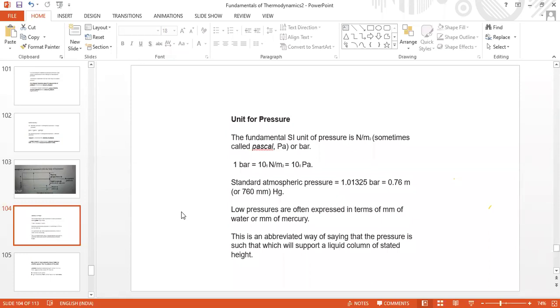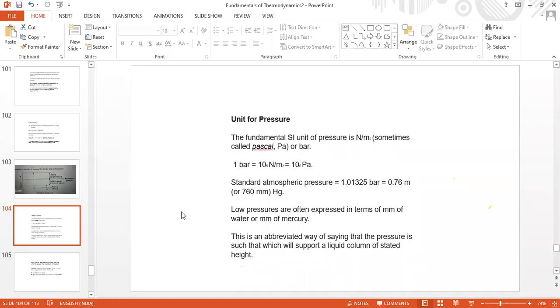What is the density of water? 1000, not 9999, it is 1000. 1000 kg per meter cube. And as you said, the specific gravity of water is 1.